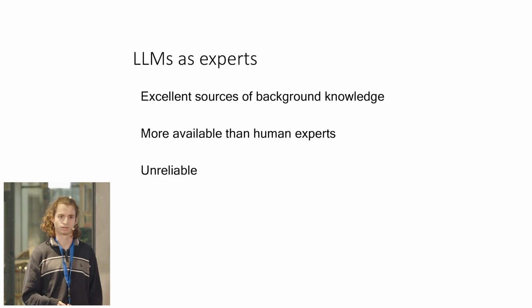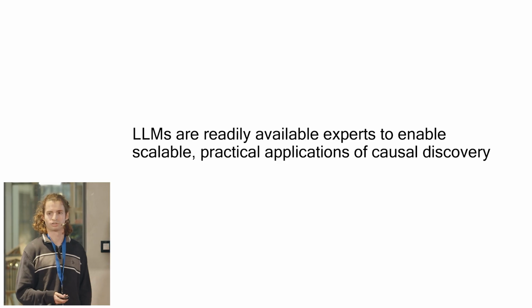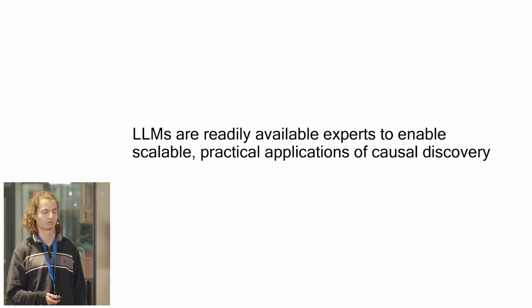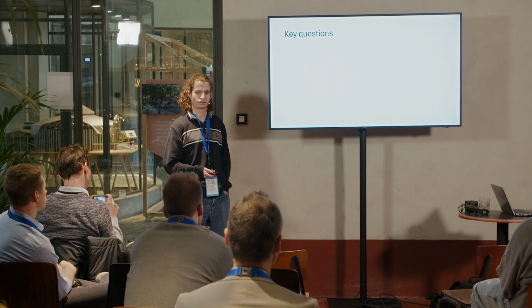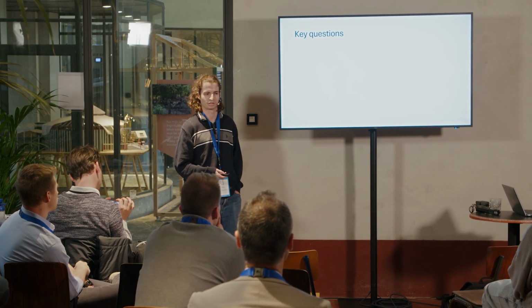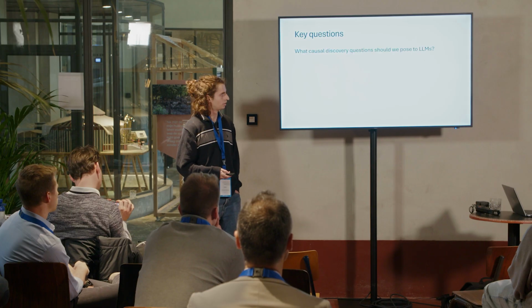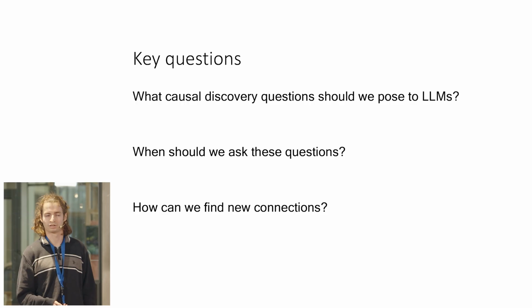So in my current research and under guidance of my supervisor, I've been looking into ways to mitigate this unreliability and tap into the potential of LLMs as readily available experts to enable scalable and practical applications of causal discovery. So in the rest of my talk, I'll address a few key questions, first with some recent research results and then with some preliminary results of my own to try to establish how we can do this. First, by addressing what kinds of causal discovery questions we can pose to LLMs, when we should ask them, and finally, how we can, under these constraints, still hope to uncover new relations that we wouldn't have found without the LLM's help. So, what kinds of questions can we ask?